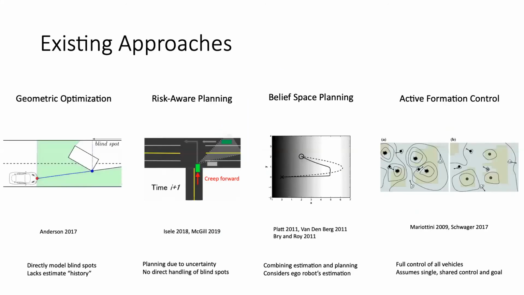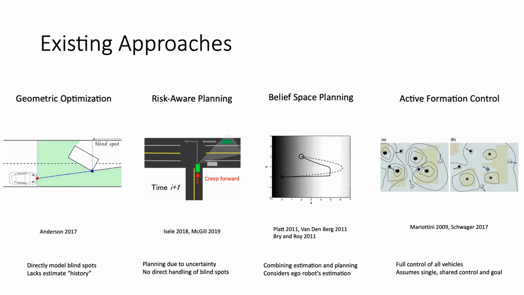Now, there's been multiple approaches to try and tackle this problem. On one end of the spectrum is a geometric approach, which considers minimizing the geometry itself of the blind spot without necessarily considering how the vehicles around them are doing the estimation. Another approach is risk-aware planning or using reinforcement learning to come up with policies that can work even in scenarios where it has limited visibility.